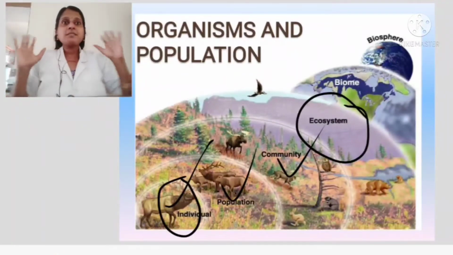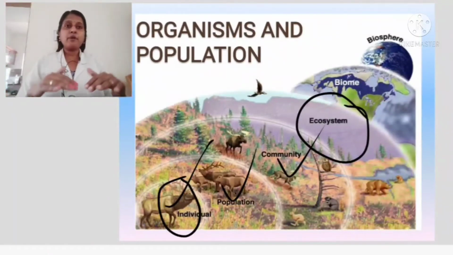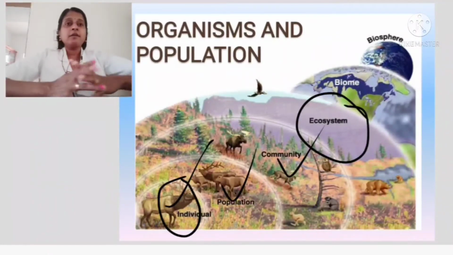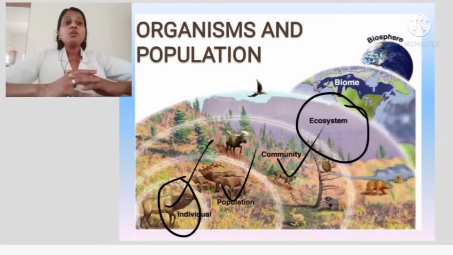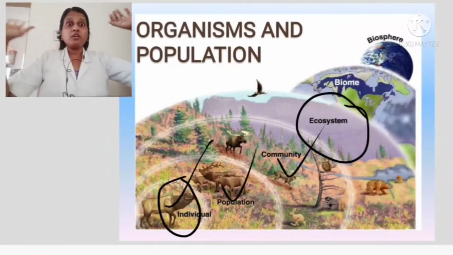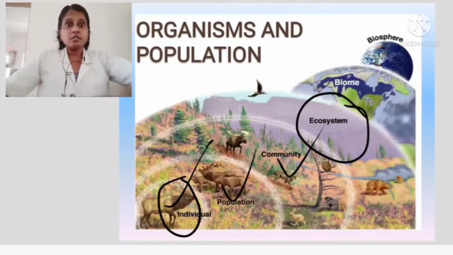So ecosystem is somewhat bigger, isn't it? When the abiotic factors as well as the biotic components are interacting, they form an ecosystem. And what is a biome? The largest, bigger ecosystem, what do we call it? The biome, which consists of diverse forms of living organisms. It's a bigger one, like a desert or a tropical forest. So all that becomes a biome.